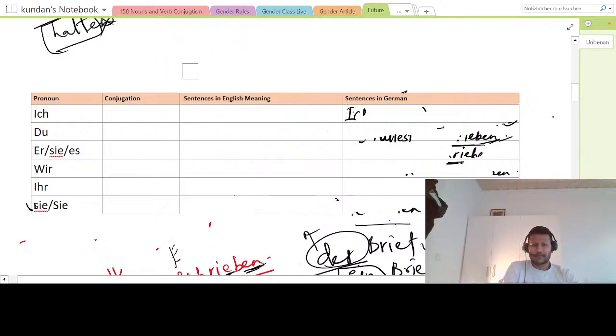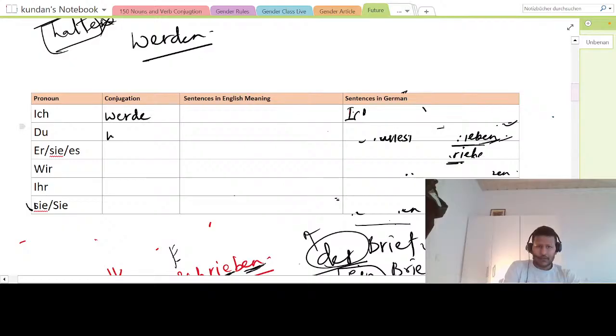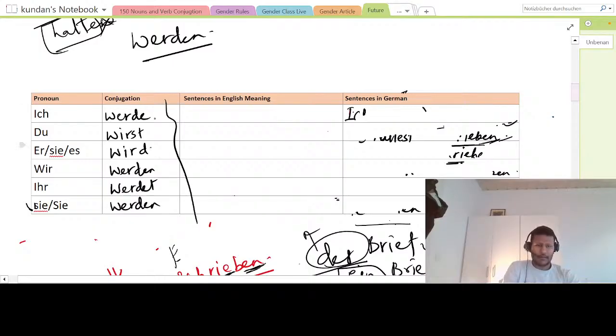All right. So the werden form, okay? How will it change? I will say ich werde, du wirst, er/sie/es wird, wir werden, ihr werdet, sie werden. So this is how the conjugation is. Here it doesn't follow a concrete structure, so you just have to remember.